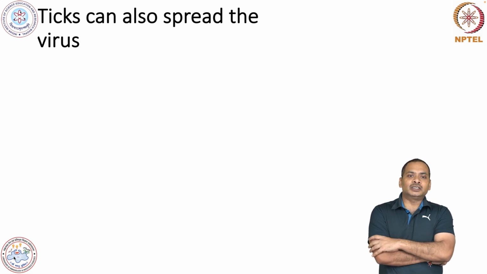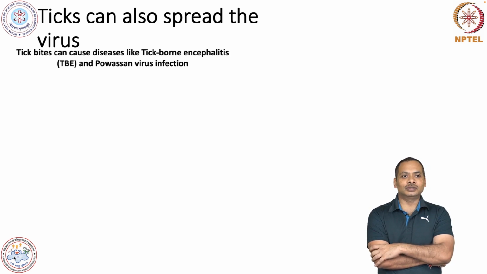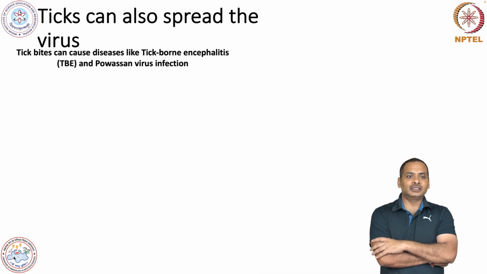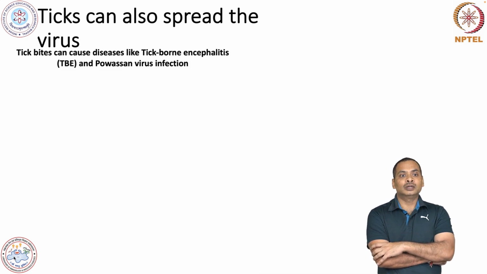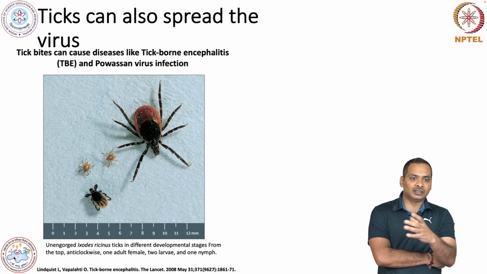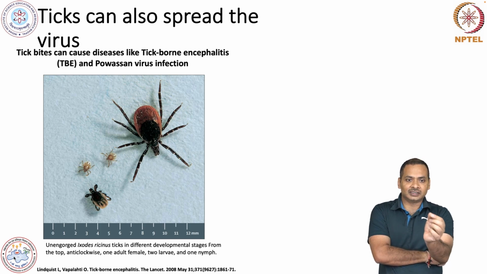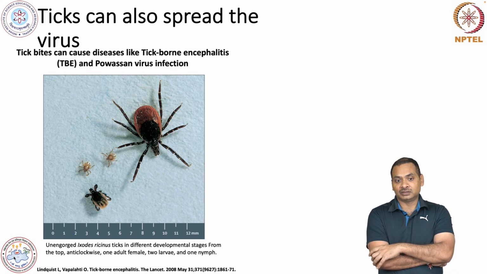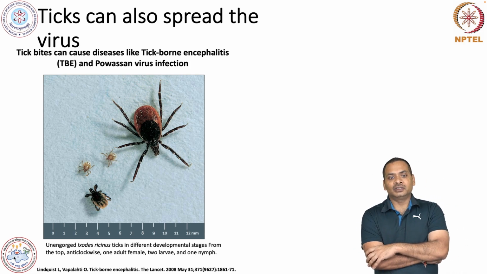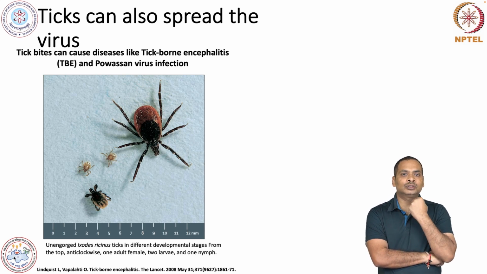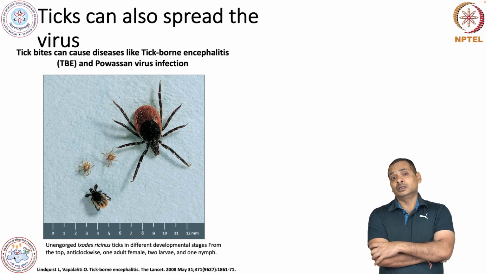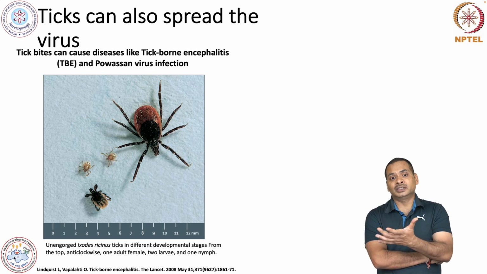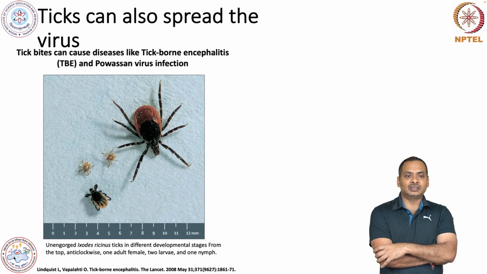Ticks can also spread the virus. Here is how the tick looks. Tick bite can cause diseases like tick-borne encephalitis and Powassan virus infection. This is the image of a tick. It sticks to animals and sucks the blood, and it releases an anticoagulant in order to take the blood meal. If they did not release this anticoagulant, the blood would clot and they could not feed. So, these are the ticks.